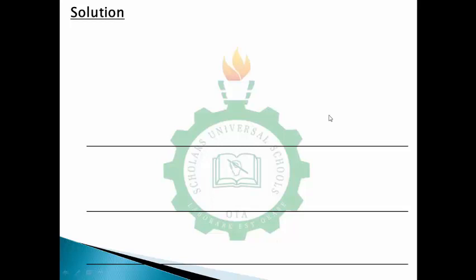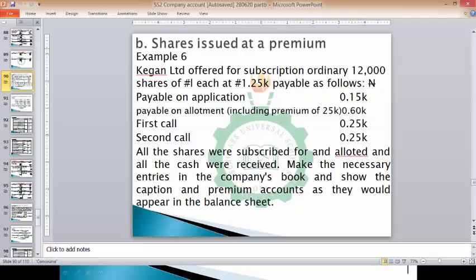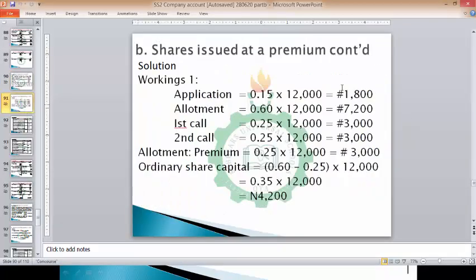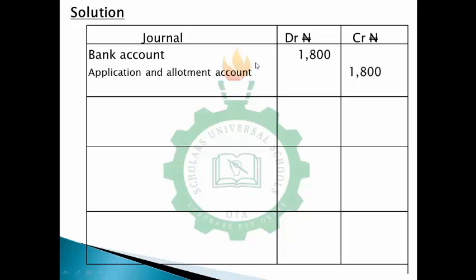To start with our journal, you create your table, journal debit and credit. The first instance is when we receive money. Don't forget our rules: you receive money in the bank, then you give out shares. So at the point when you are receiving money in the bank, for this application it is 1,800 that you'll be receiving. So you go ahead to debit bank account 1,800, and credit application and allotment account 1,800, being money received in the bank, or being money collected on application.